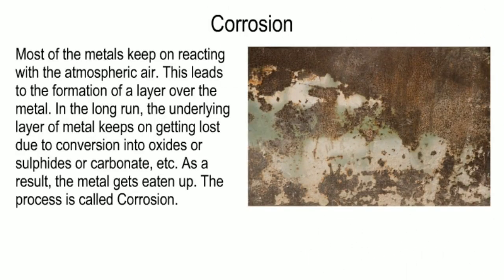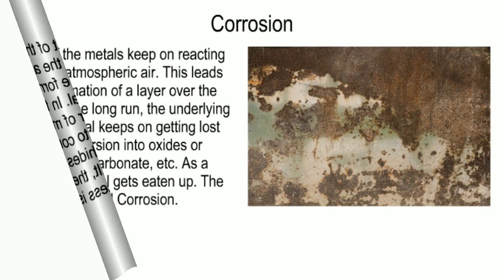Corrosion. Most of the metals keep on reacting with the atmospheric air. This leads to the formation of a layer over the metal. In the long run, the underlying layer of metal keeps on getting lost due to conversion into oxides or sulfides or carbonates, etc. As a result, the metal gets eaten up. The process is called corrosion.